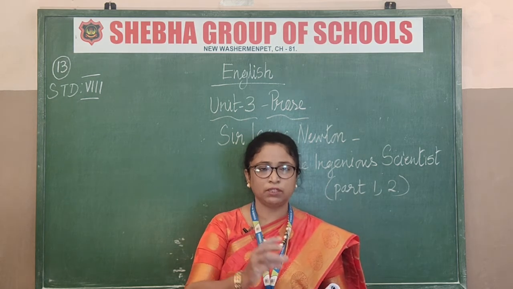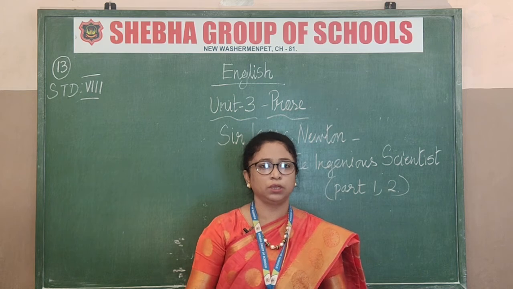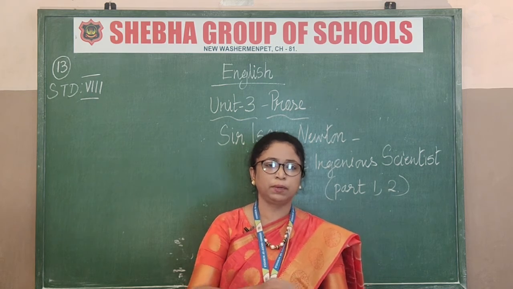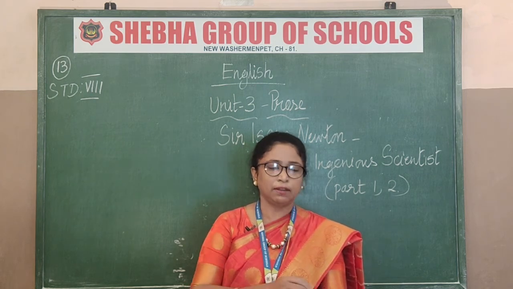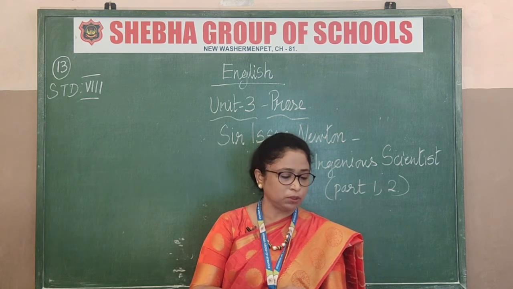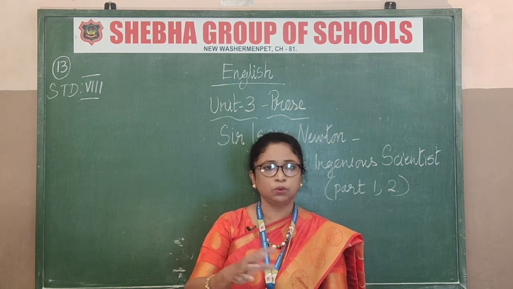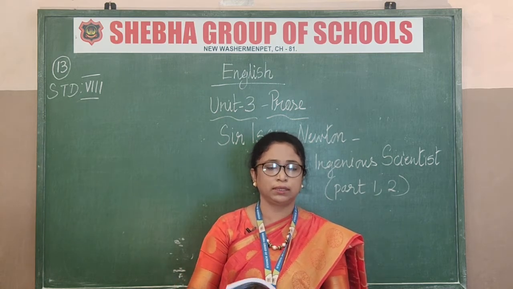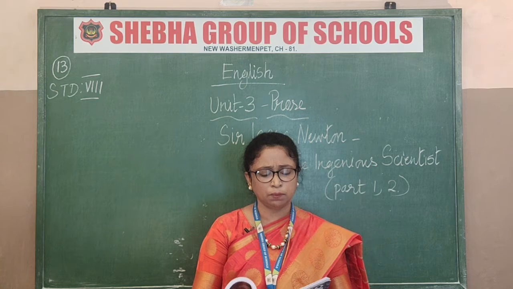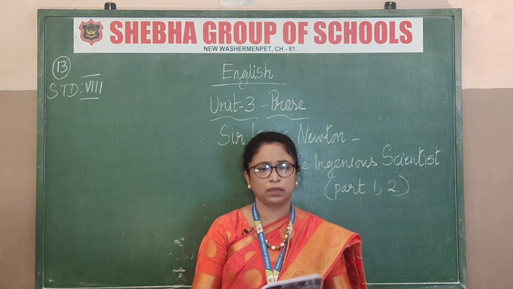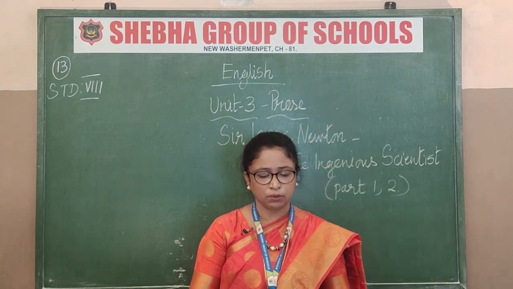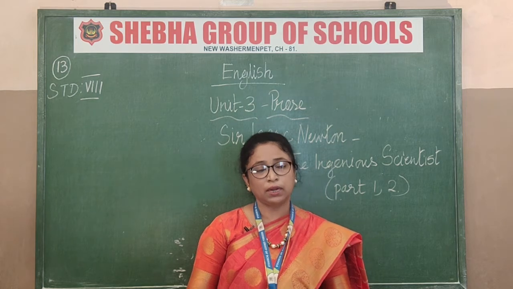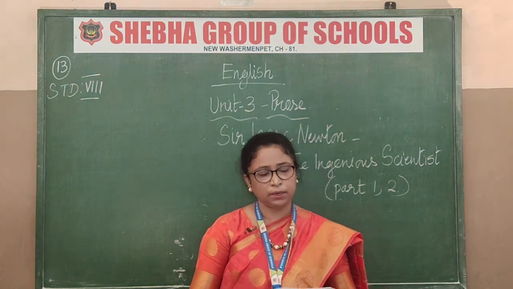From there, one small excerpt is given to you here to help you understand the life of Sir Isaac Newton. This is given in two chapters, that is two parts, Section 1 and Section 2, because it is quite a huge lesson, so it is broken up into two sections. The first section I will tell you now. As I am reading to you, I will explain it.